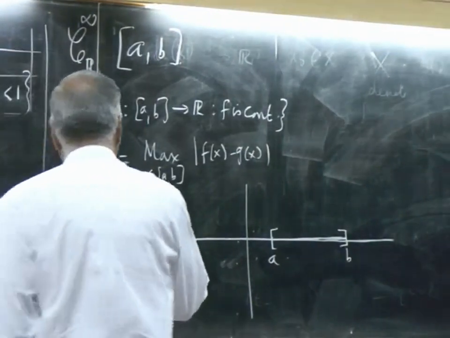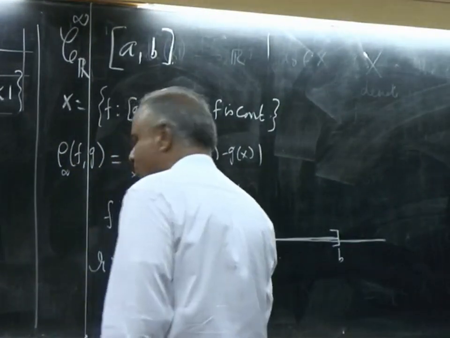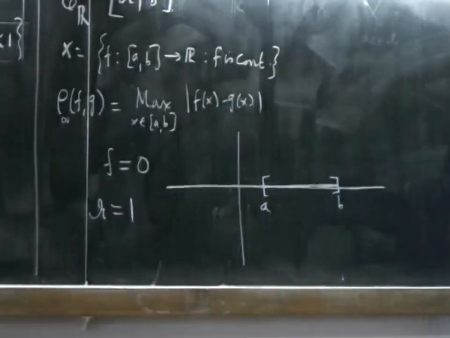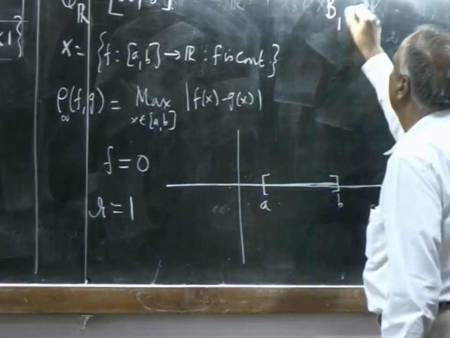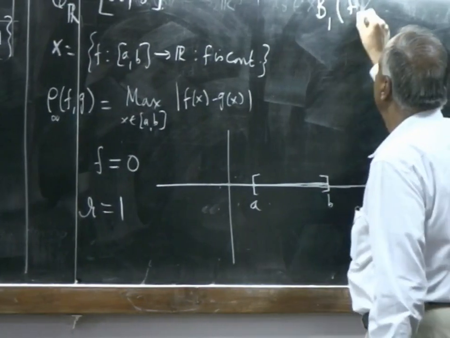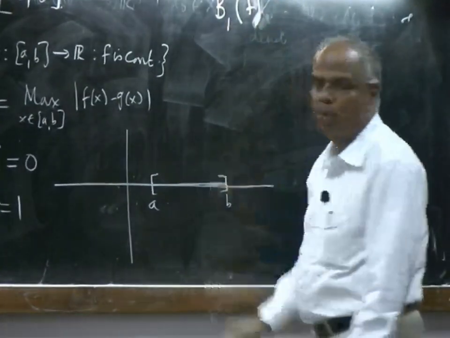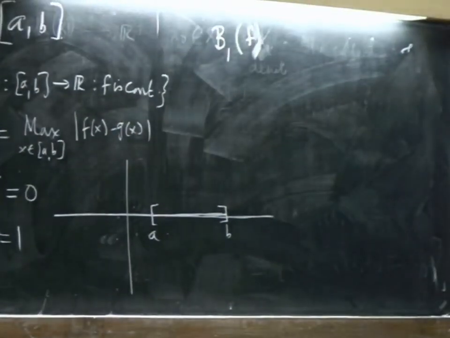Now, let us take the radius to be 1, just standardizing the radius; you can take any radius. So, now I would like to look at the ball of radius 1 about this point.